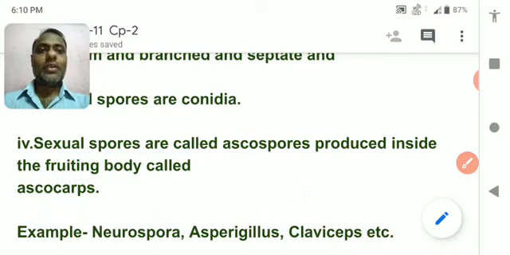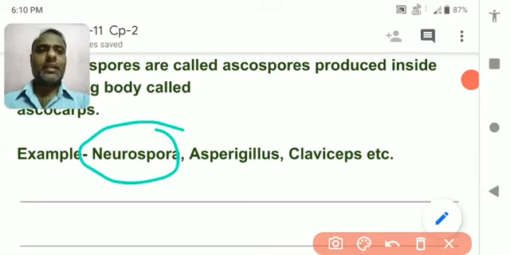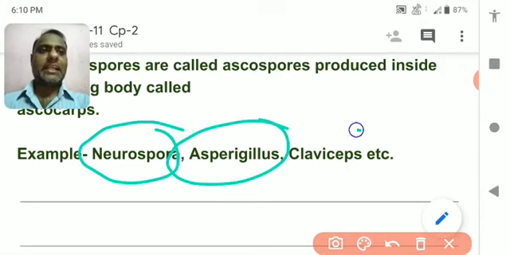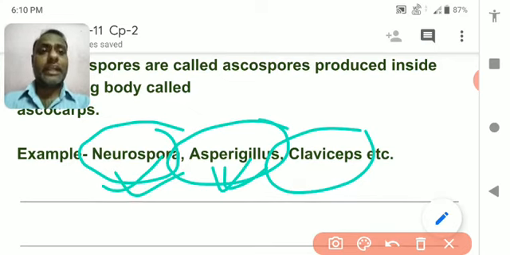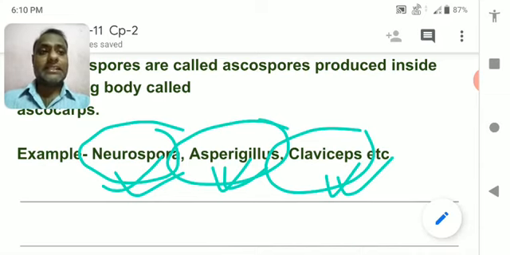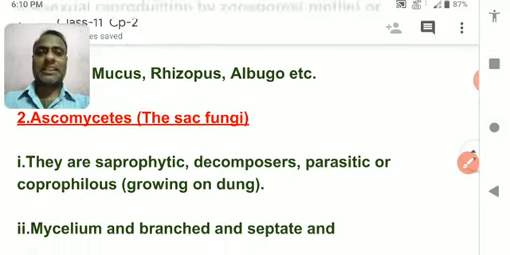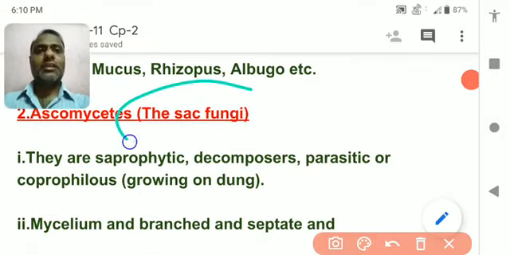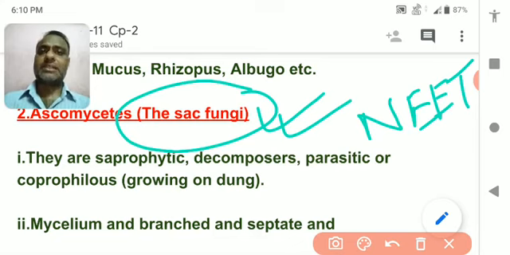Understood? Now, what are the different examples? Neurospora, Aspergillus and Claviceps are very good examples. You can find the figure and diagram in the NCERT book, just have a look there. So, a simple recap of Ascomycetes. Ascomycetes are also called sac fungi. Remember, it is a very simple question, although it can be asked in NEET.